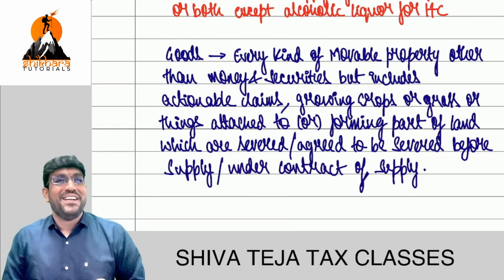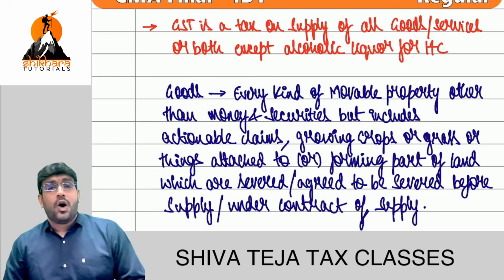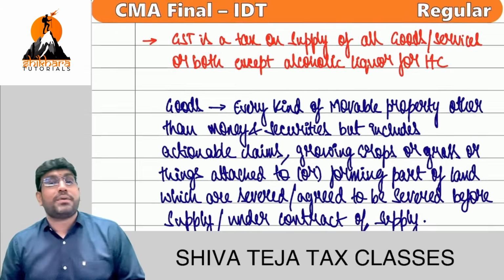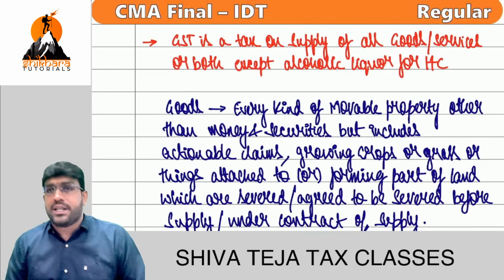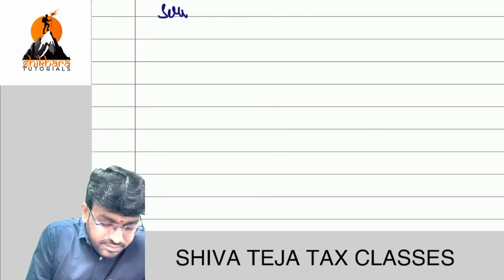Simple. Next. So, GST is a tax on supply of what? All goods or services or both, except alcoholic liquor for human consumption. We have discussed what is goods. Tell me guys, what is service?